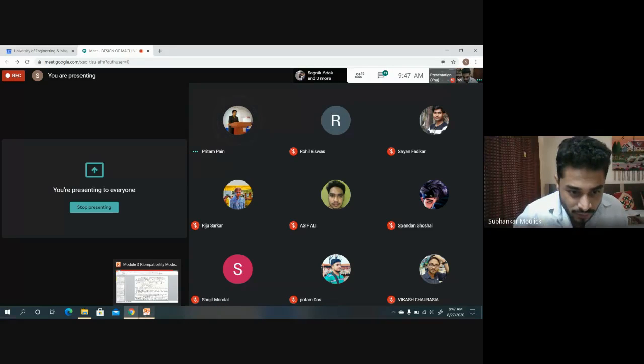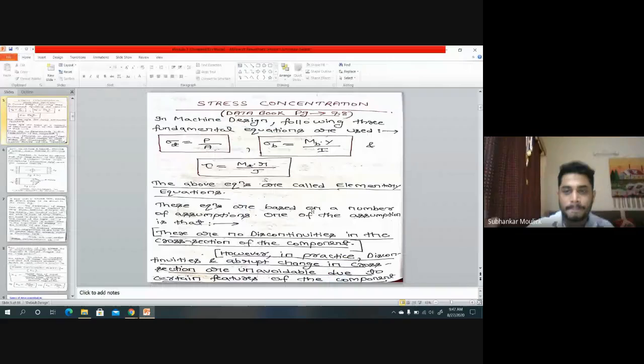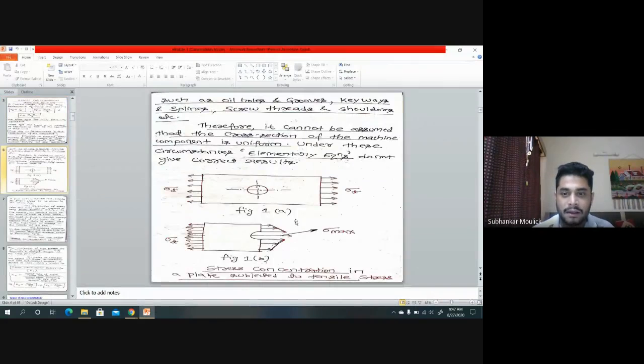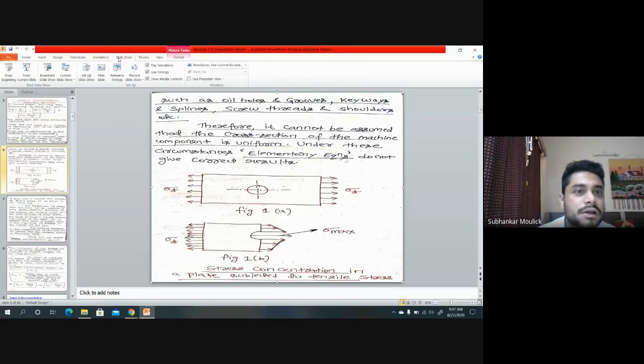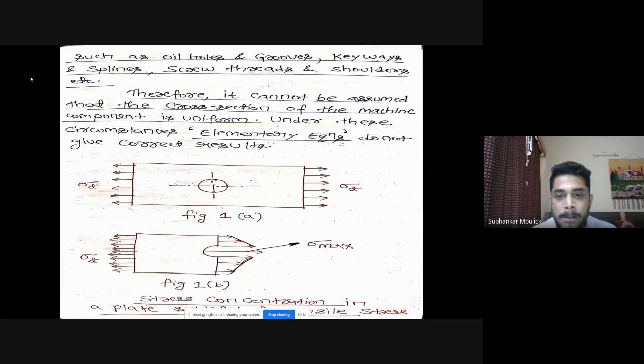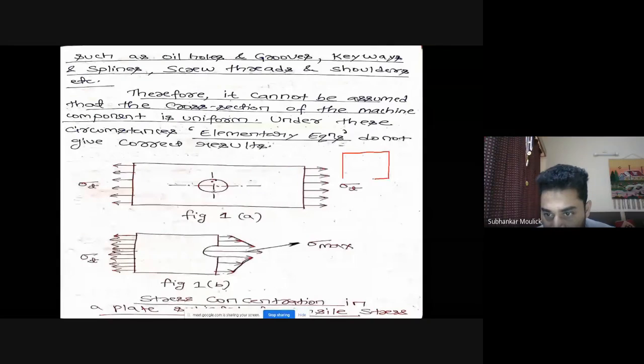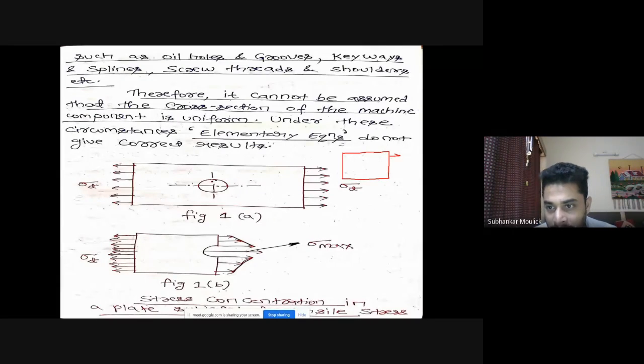Can you see my slides? Yes, sir. Okay. Slideshow from the current slide. Fine. This was my first condition. I was having a plate, and the plate was subjected to tensile load along its axial cross section, as a result of which tensile stress sigma T was developed in the plate. This was condition number 1.